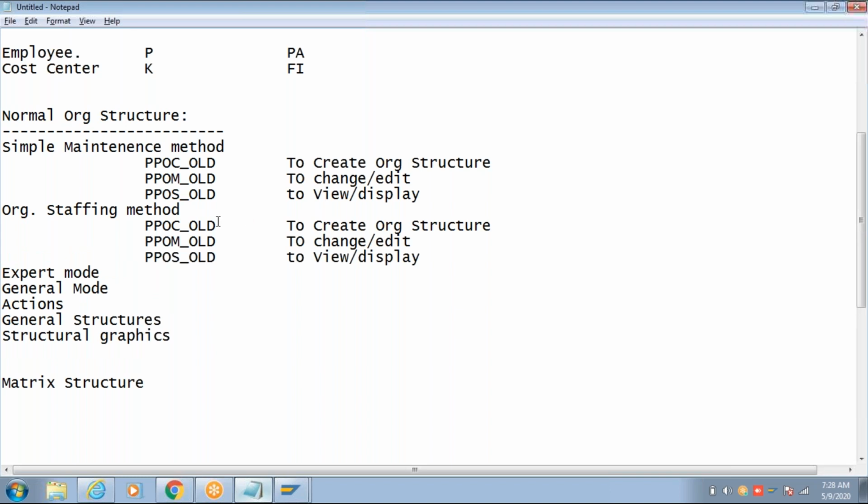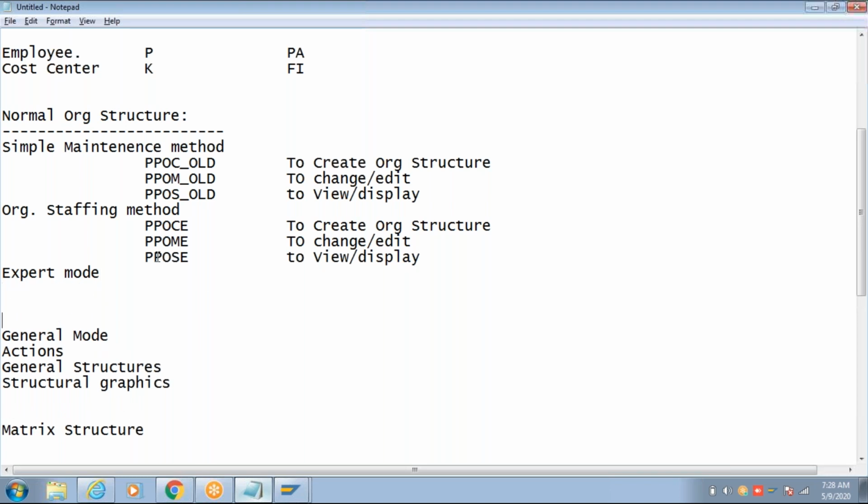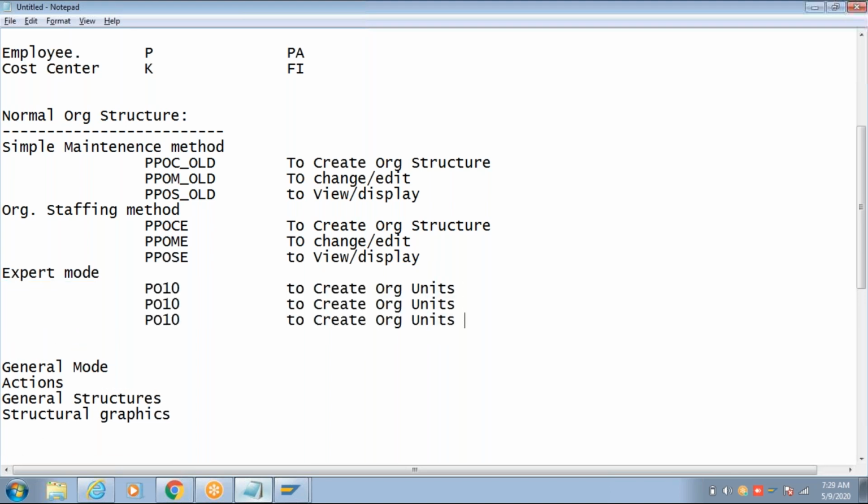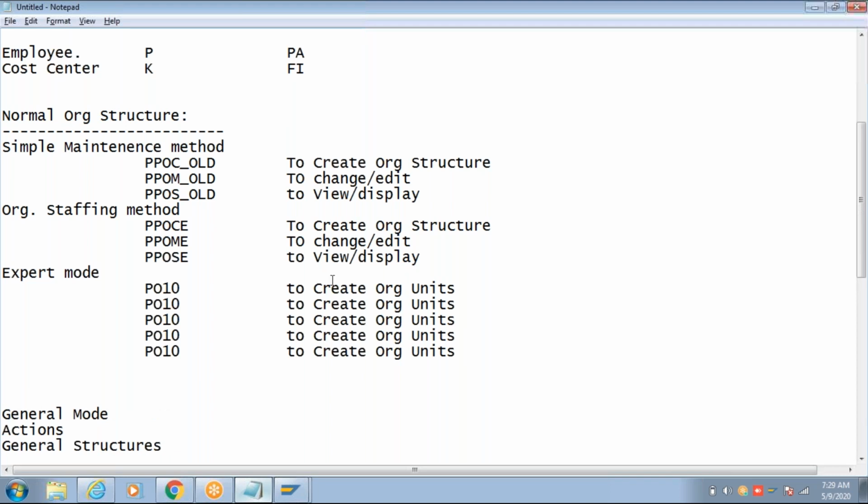Similarly, organization and staffing, PPOCE. Okay. Expert mode, PO03.